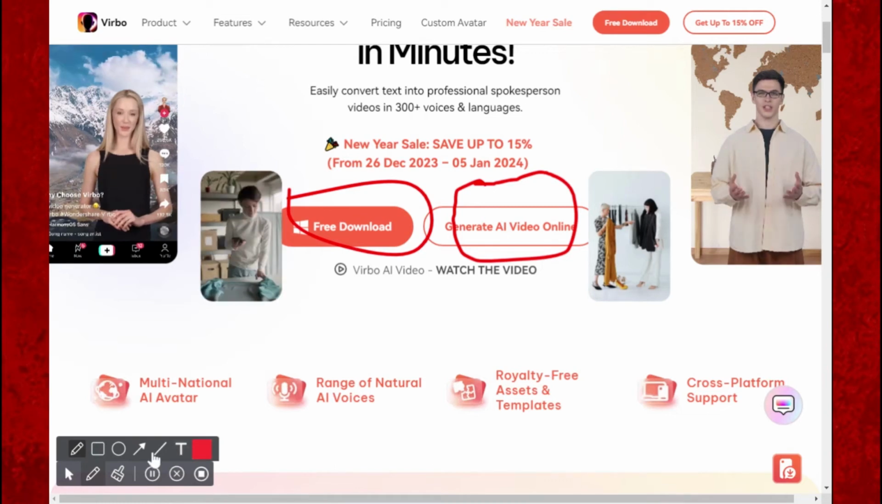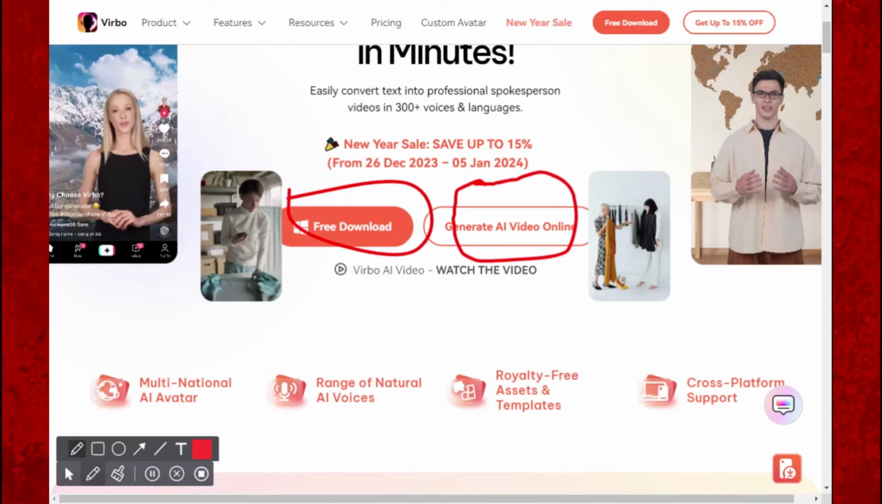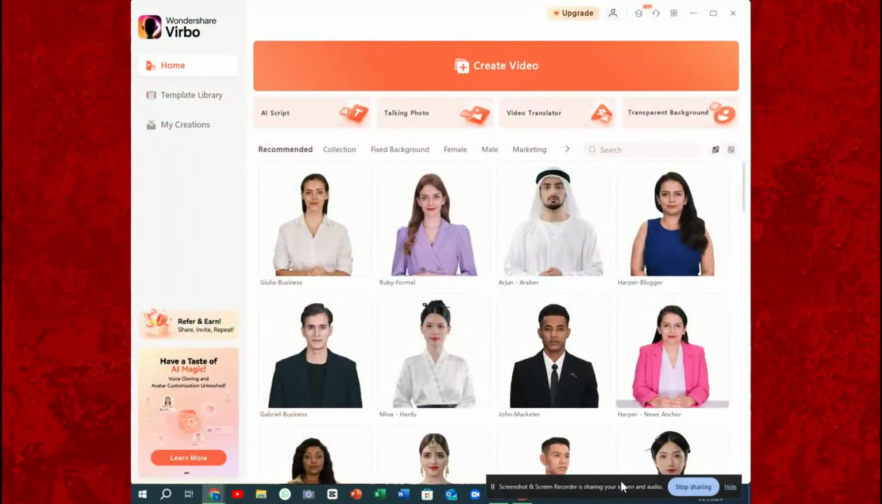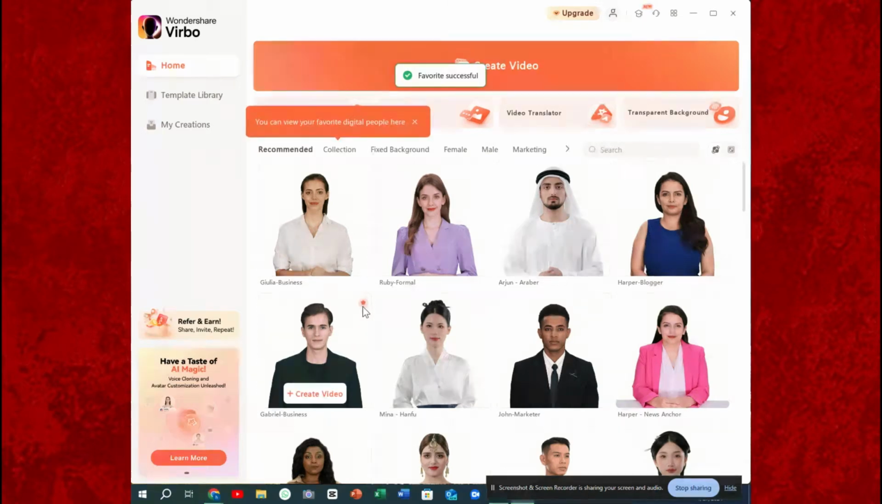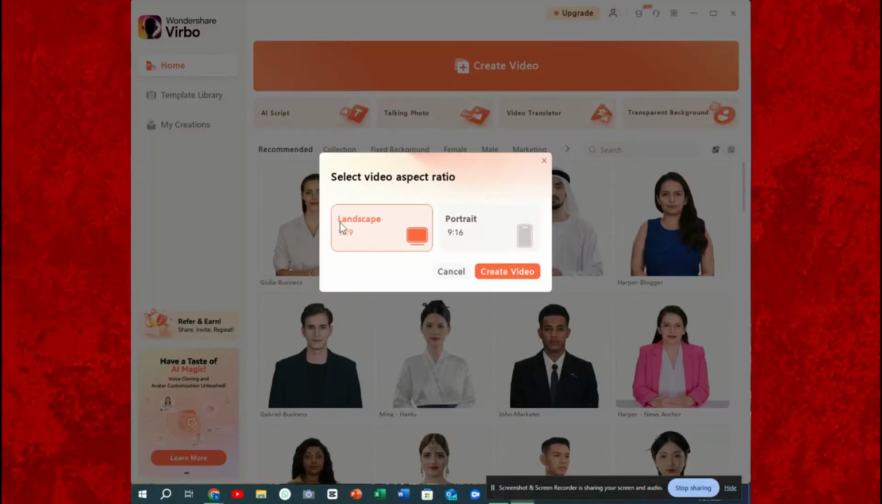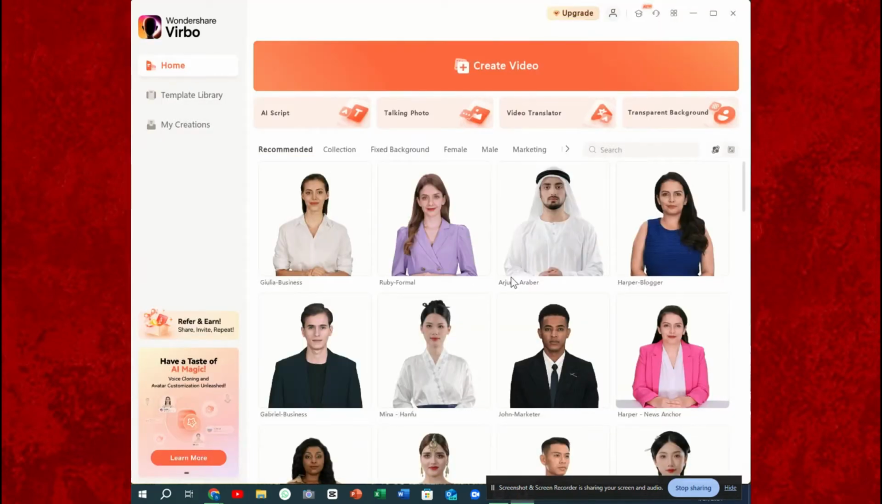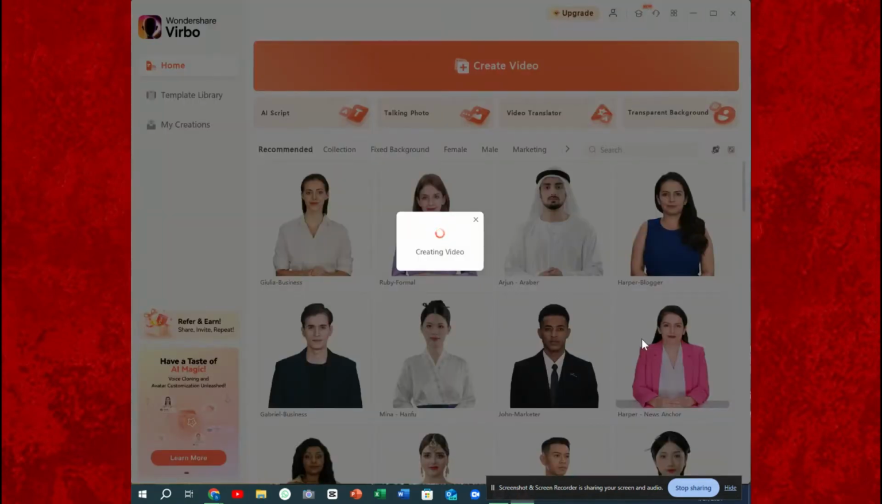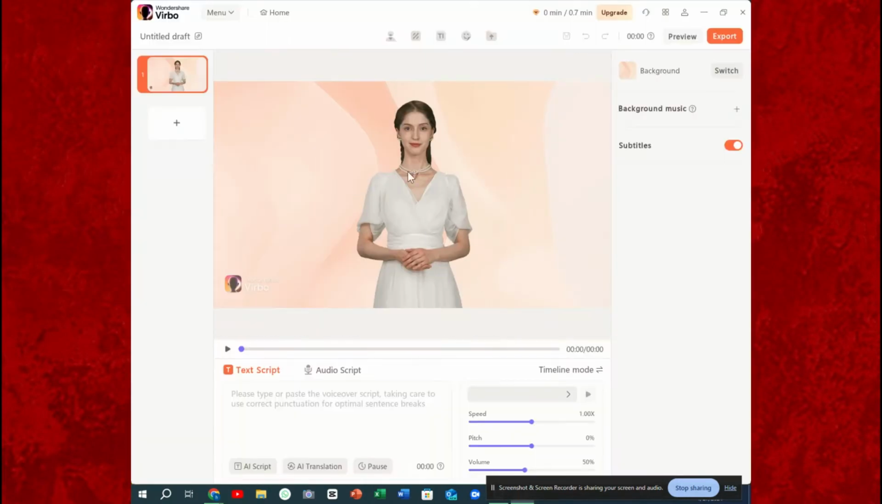So let's start to learn how to use it. Once you open the app, you have lots of characters to choose from. You can add one of them to your favorites. Now let's try to create a video. Let's click on create video, then landscape, then create video. You can create a portrait video if you want to make a TikTok video or a YouTube short.